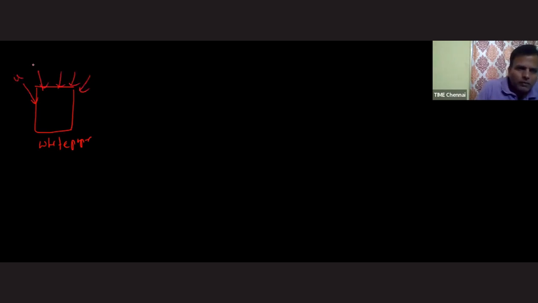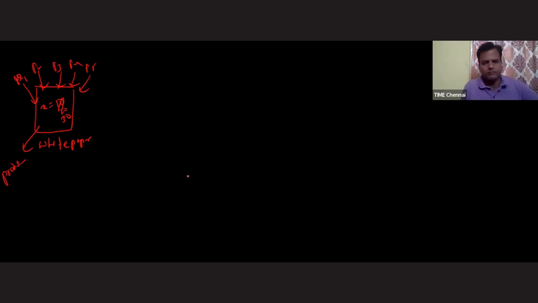Like person 1, person 2, person 3, person 4, person 5, like this, they are coming at the same time. And they will start writing on the same paper. So they are writing their name, but I'm not taking what name they are writing or such kind of things. Let's assume P1 is writing x equals 10, and P2 is modifying it to 20, and P3 is modifying it to 30. P1 is thinking that the x value is 10 and P2 is thinking that the x value is 20, but the real value of x is 30. So that means, sir, we are actually getting some problem here. Okay, fine. The next question will come, sir, how to overcome this problem?